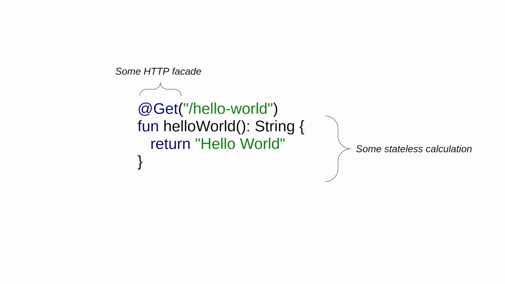Here is the same snippet we have already seen. The Development API here expresses two main infrastructure requirements. We need to have some HTTP facade to implement the get method handler, and we need to be able to connect it with stateless calculation. How can we implement it? Well, obviously we can use Amazon Web Services and just create an API gateway to provide the HTTP facade and connect it with a specific AWS Lambda.